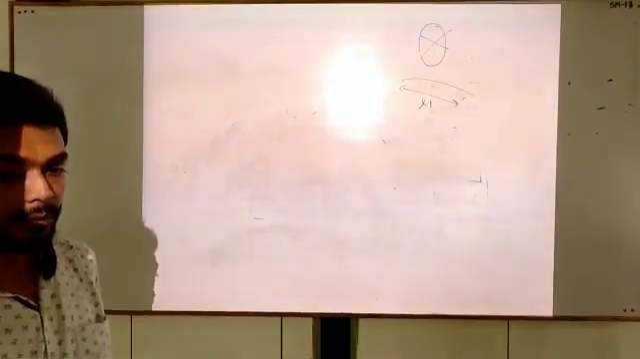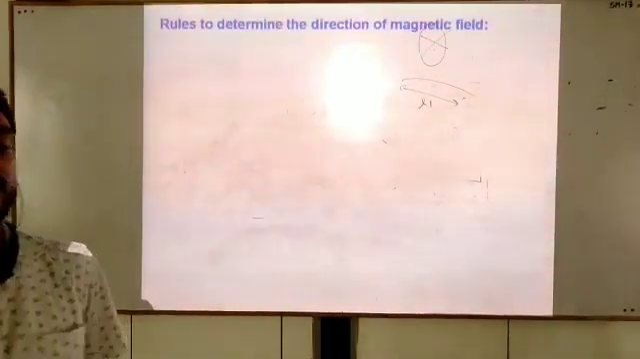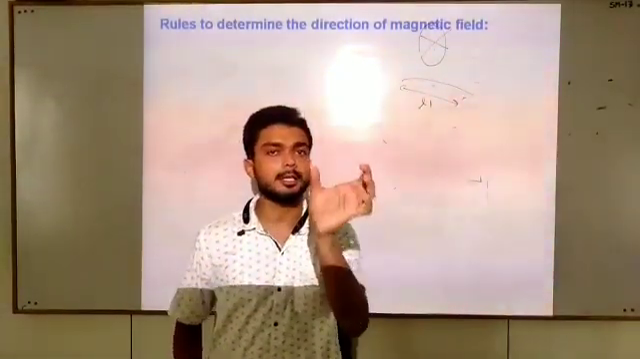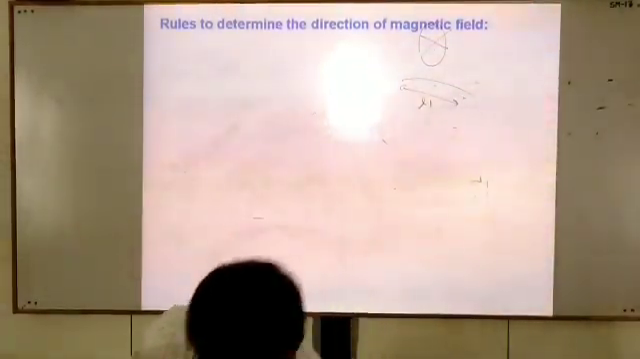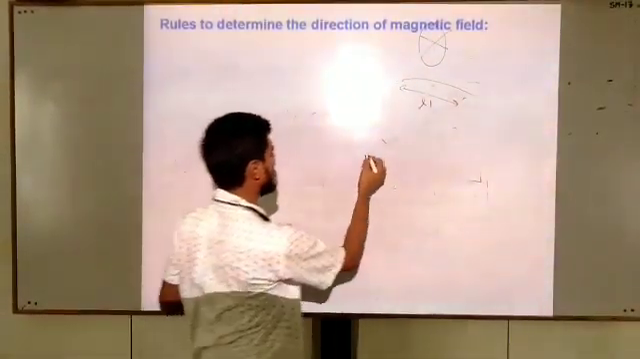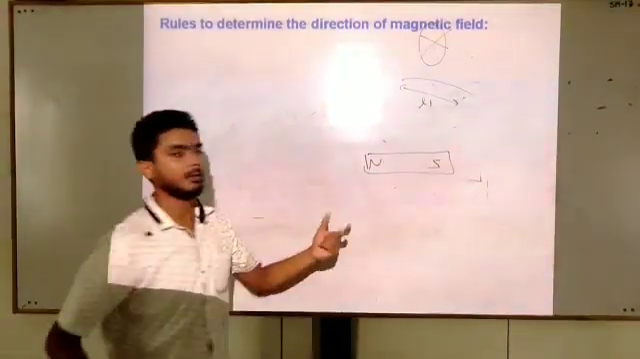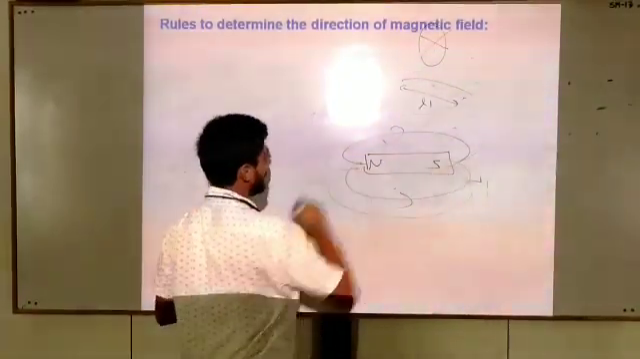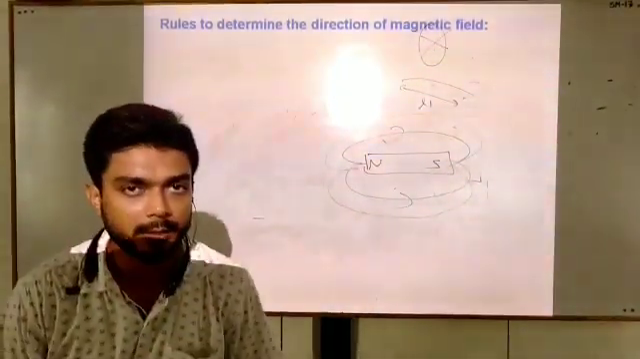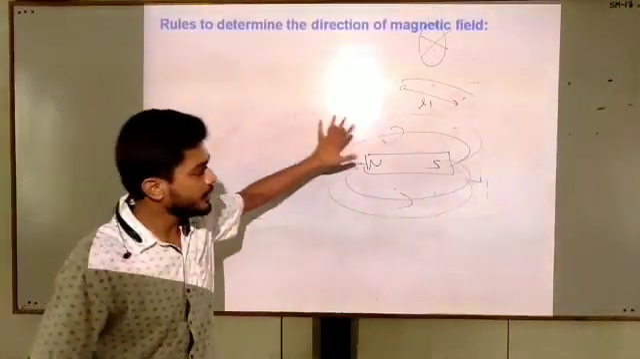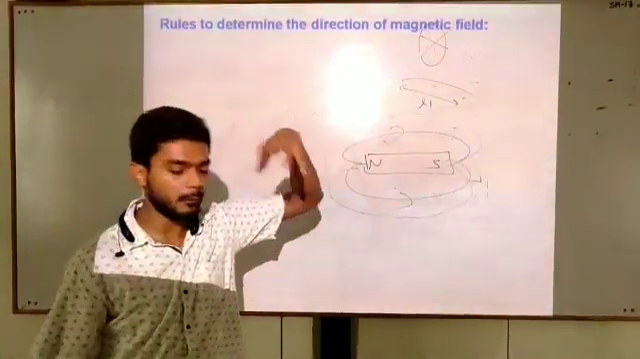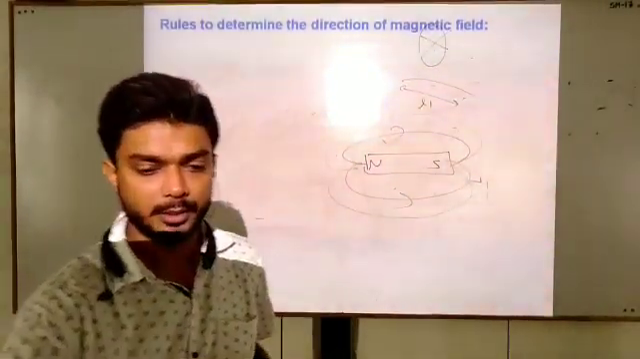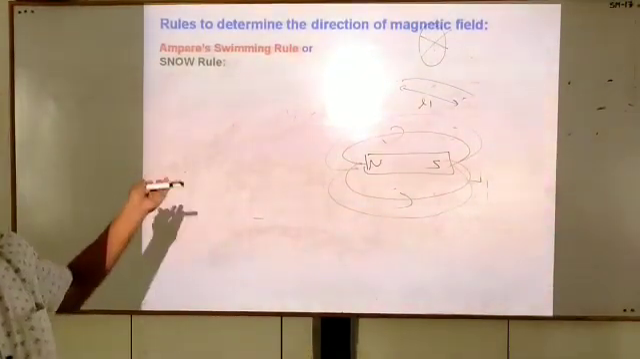Now students, next thing, rules to determine the direction of the magnetic field. As we all know very well, around a magnet there is a magnetic field, and when we consider a magnet's north-south pole, we have observed that the magnetic field exists from north to south direction. In the same way, we are going to find out the direction of magnetic field for a wire. What is the direction of magnetic field for such a conductor which carries a current? Let us see, students. First is Ampere's swimming rule.